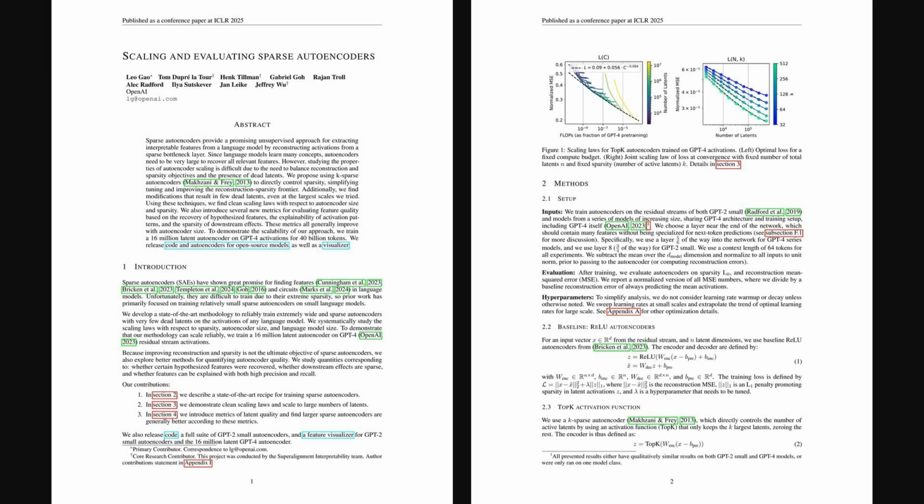So to wrap things up, the big takeaway is that this methodology allows for reliably training extremely large sparse autoencoders, or SAEs. And crucially, scaling these SAEs, which use top K activation to directly control sparsity, or L0, really improves reconstruction, that's mean squared error, or MSE, and the quality of the extracted features, or latents.